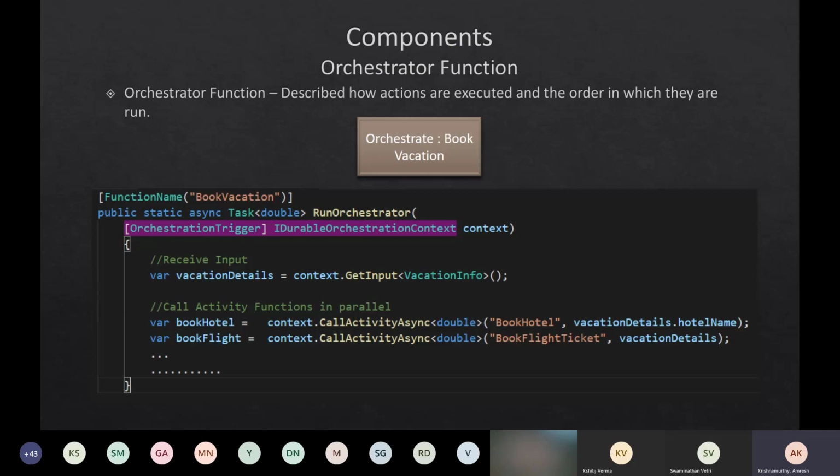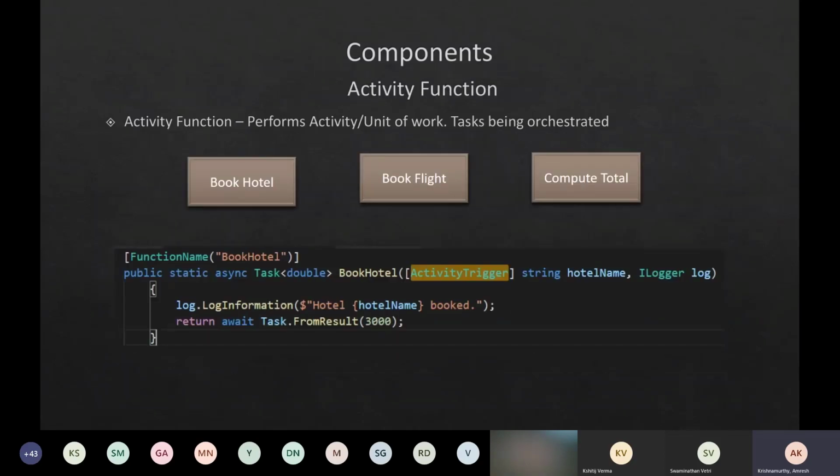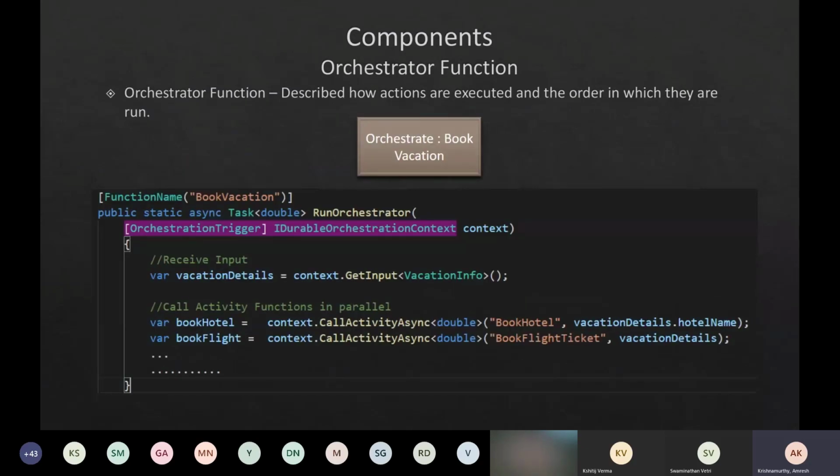So in other words, for a developer, an orchestration function is not going to contain much of the business logic, right? All of our business logic of booking the hotel and booking the flight ticket goes into the activity functions, and the orchestrator function's main activity is to maintain the order in which these individual units of functions are called. So there is no business logic here other than a minor logic of computing the total in our case. Otherwise, all it maintains is how I am calling my activity functions and whether they are all successful or not. That kind of error handling is what we usually do within an orchestrator function.